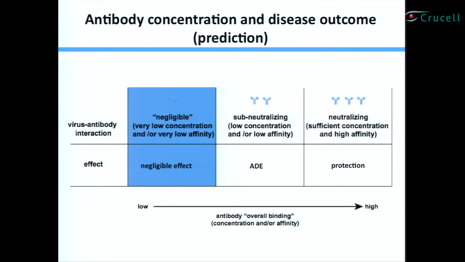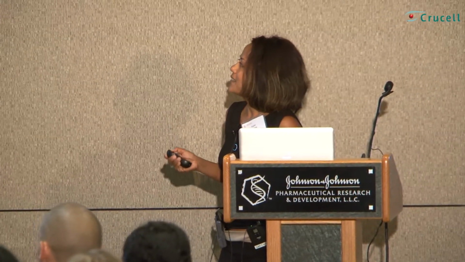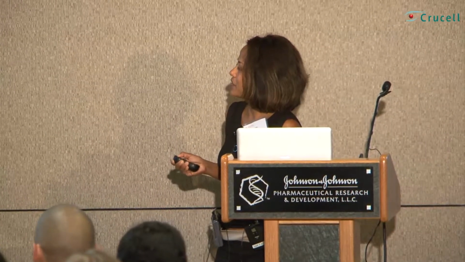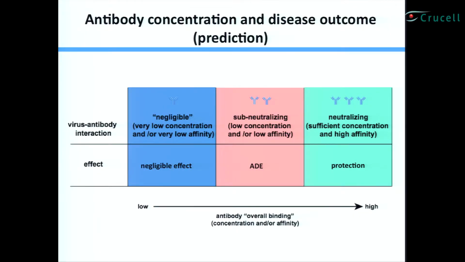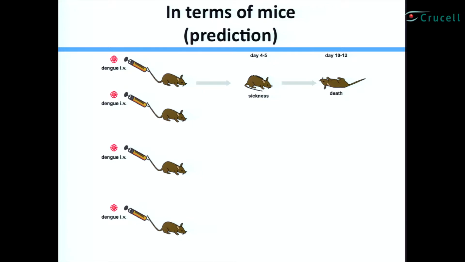Now, if you have the same antibody at low concentration or low enough affinity so that you have a subneutralizing condition, then you would imagine you get the ADE phenomenon. And then, for the same antibody, if you have sufficient concentration and affinity, you should have protection. Again, I am a mouse lab. My whole world revolves around mice, so we like to think in terms of mice.